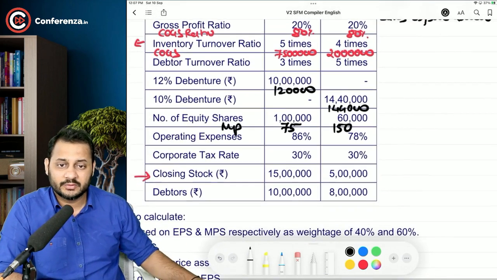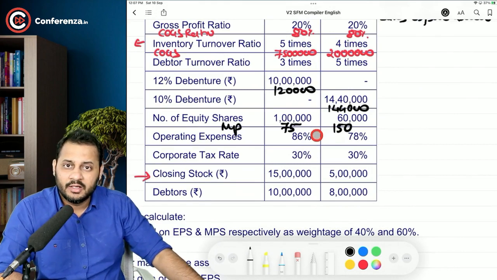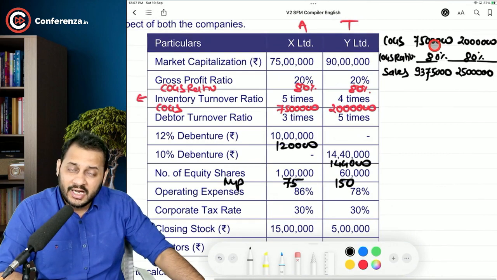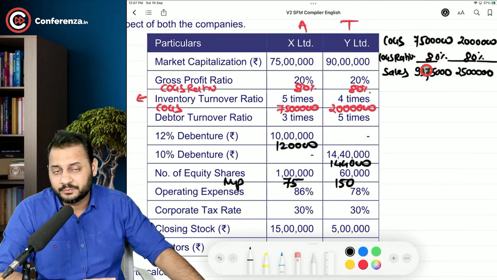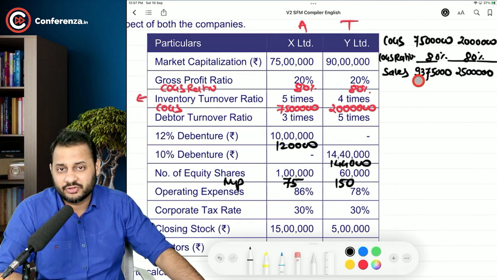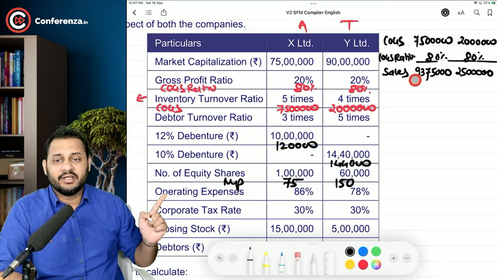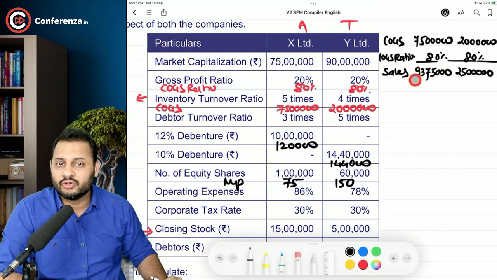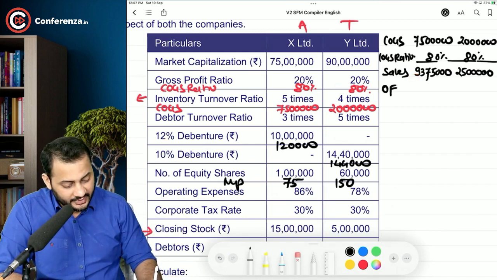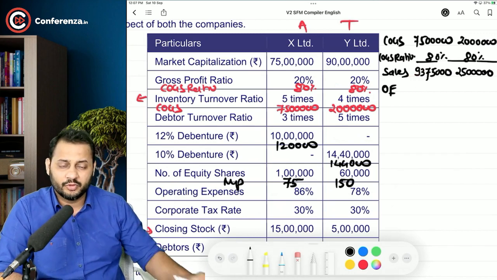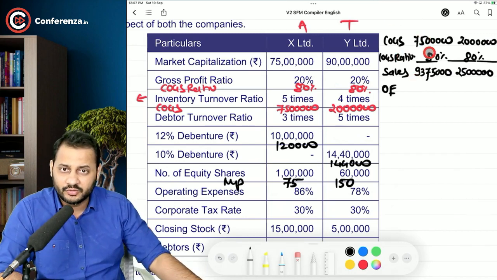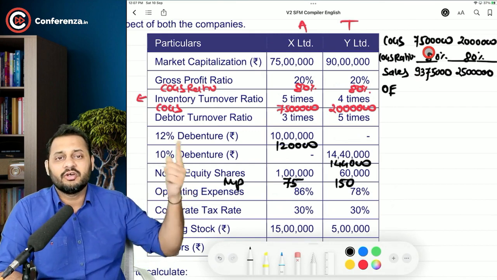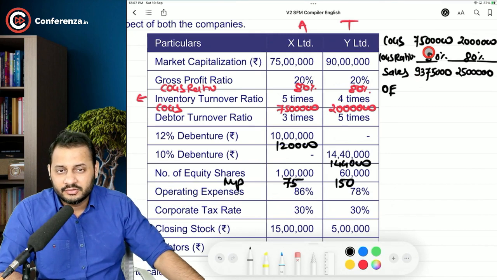Now the operating expenses. You can see operating expenses are 86%. And operating expenses means it includes the cost of goods sold and other operating expenses before deducting interest or financial expenses. This operating expenses includes everything related to operations, which also includes cost of goods sold. So if I deduct operating expenses here, that would mean I am deducting the 80% of the cost of goods sold, and the rest 6% will be the other operating expenses, which is not directly related to the goods sold.